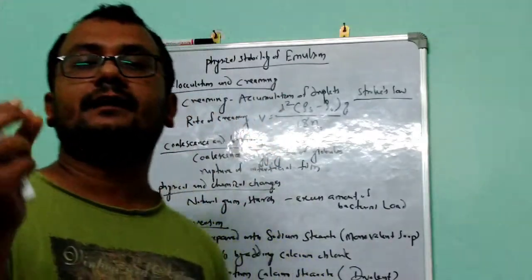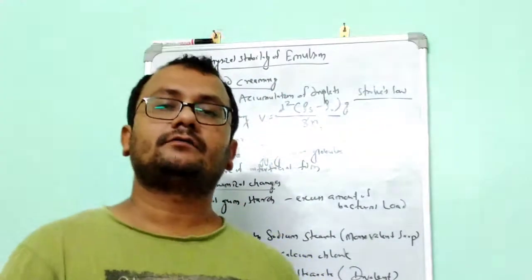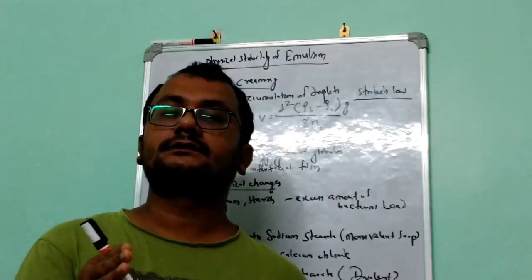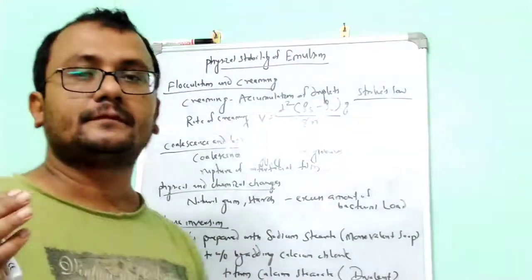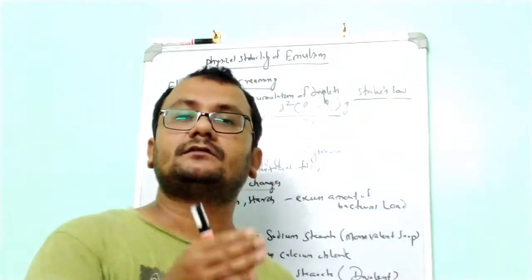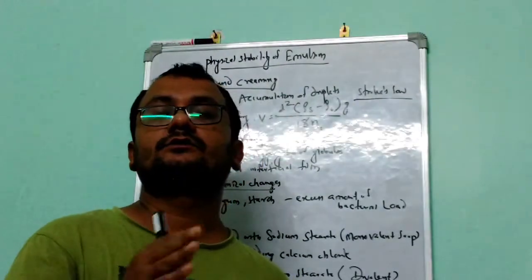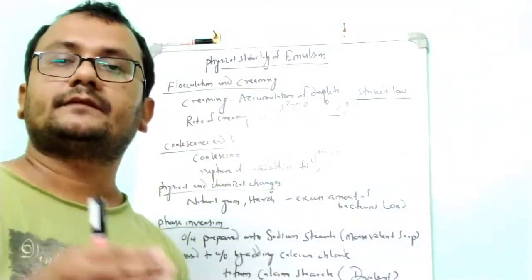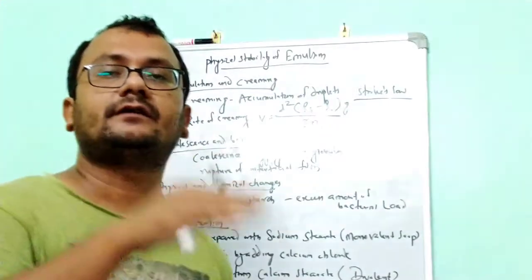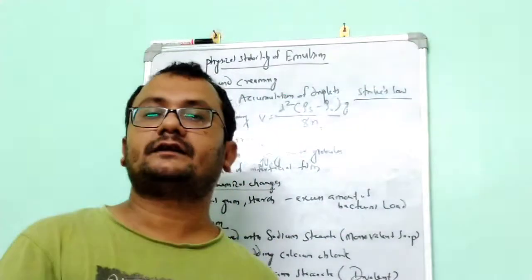If we have added a small amount of water, what will happen? The emulsion will break, because due to the small amount of dispersion medium, or continuous phase, there is not sufficient continuous phase, so the globules cannot disperse. So it will break down and invert to the other type, water in oil emulsion.